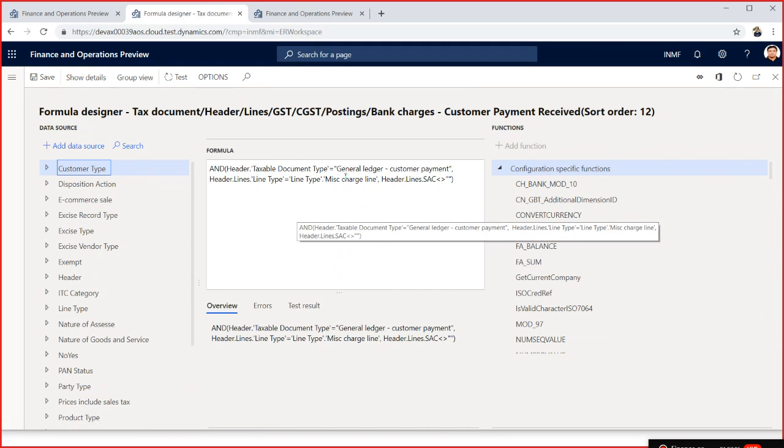So you can see here in the general ledger, the transaction type is a customer payment, and if you define the SSE code, the system will calculate the tax for the customer payment scenario as well.